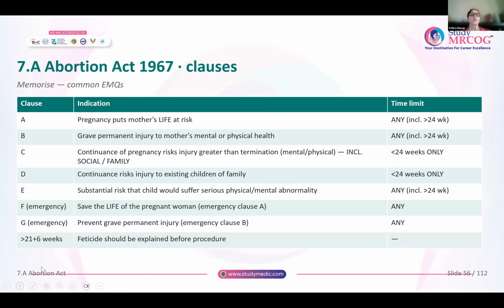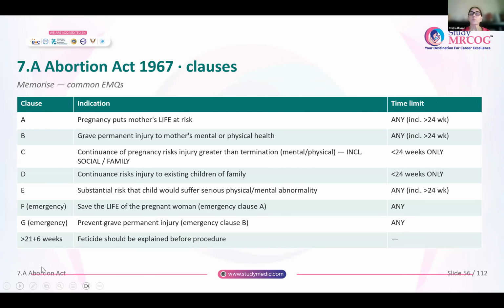So clause A, pregnancy puts the mother's life, that means continuance of this pregnancy will put the life of the mother at risk rather than terminating the pregnancy. So this is clause A, and for this there is no upper limit when the termination of pregnancy can be done.